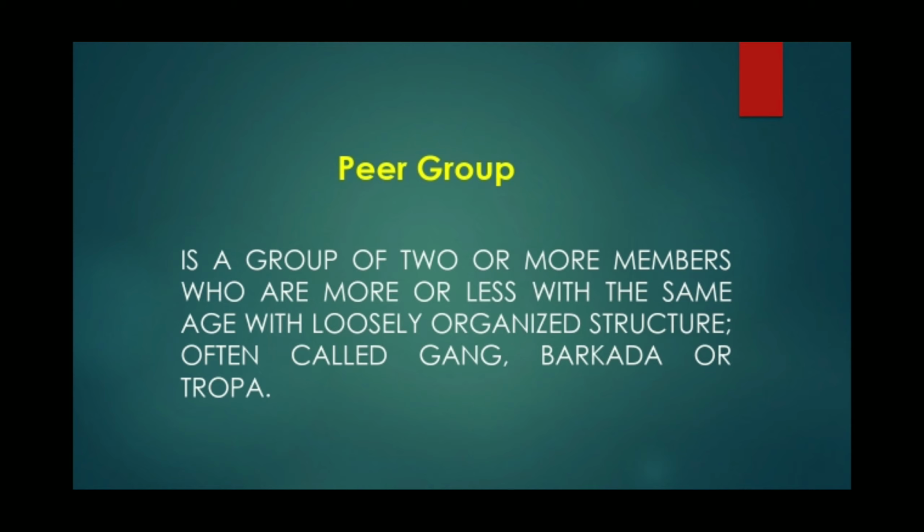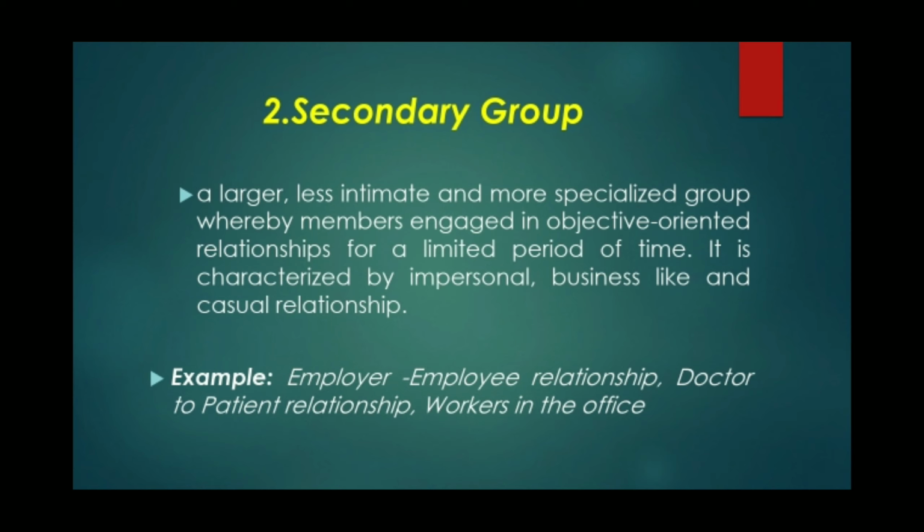It is a group of two or more members who are more or less the same age with a loosely organized structure, often called gang, barkada, or tropa. Another type of social group is the secondary group. It is a larger, less intimate, and more specialized group whereby members engage in objective-oriented relationships for a limited period of time. It is characterized by impersonal, business-like, and casual relationships. Examples of secondary groups are the employer-employee relationship, doctor-to-patient relationship, and workers in the office.